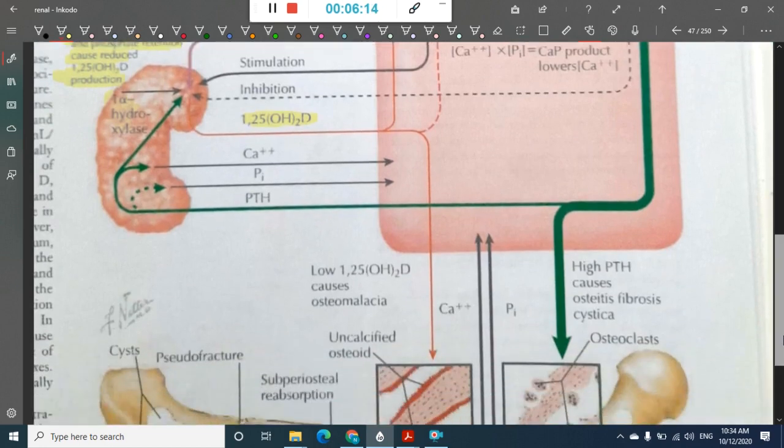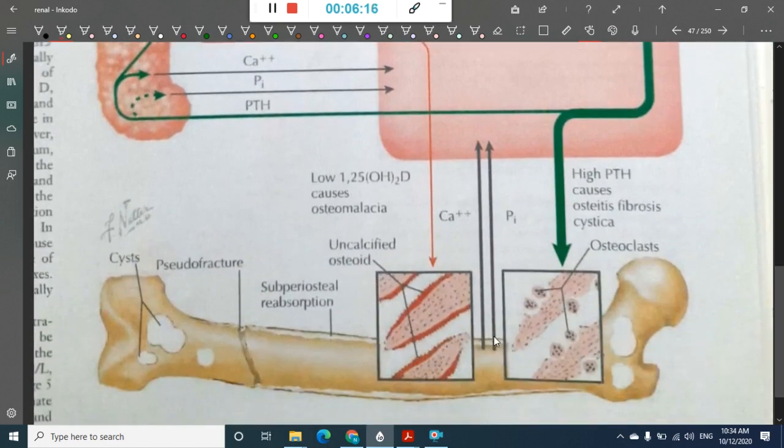Now because of decreased vitamin D, bone formation, osteoblastic activity, will not occur properly. So this will lead to a disorder called osteomalacia. Vitamin D deficiency causes rickets in childhood and osteomalacia in adults. So these are the cysts. Because of osteomalacia, you see the presence of cysts. Sometimes you see pseudofractures occurring in the bone, or subperiosteal resorption can occur in the bone.